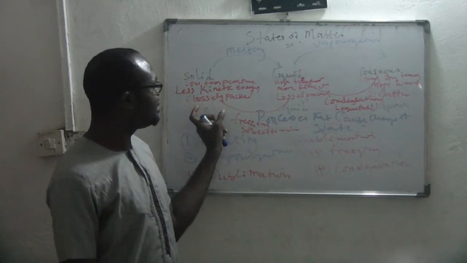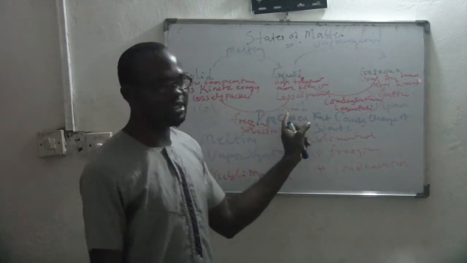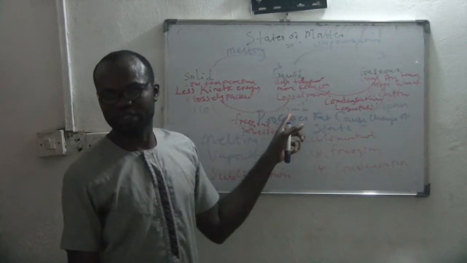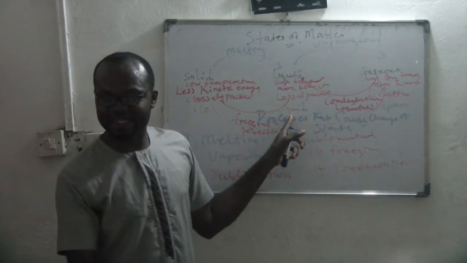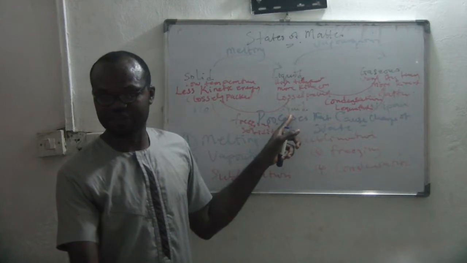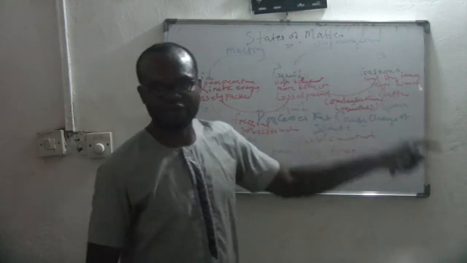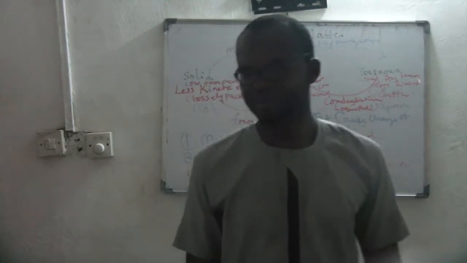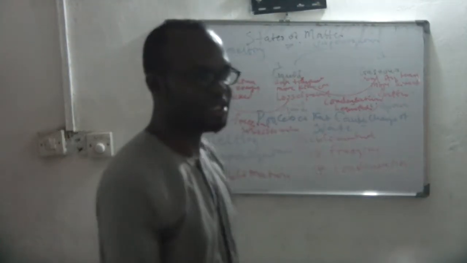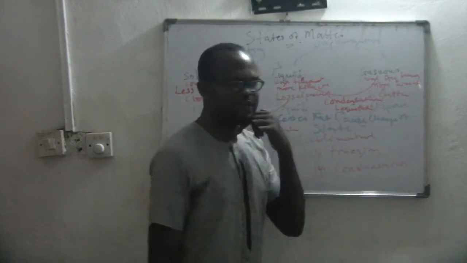So when you apply heat, the particles will get more kinetic energy and turn towards liquid. Then when you continue to apply heat, like you're boiling your water in the kitchen, what happens? It starts going into what? Vapor. The gaseous state. Is that clear? Yes. So that is the process of change of state.